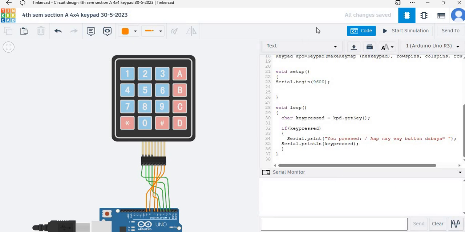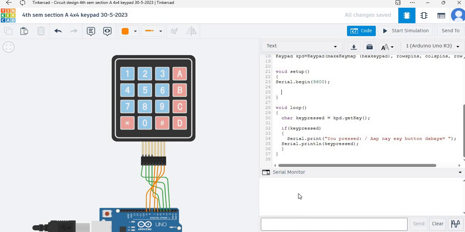For that purpose I have used serial.print, and it will print that string. After that, with the help of serial.println key press, we will see the exact value. For example, if we press 5 over here, you will receive 5 over here.